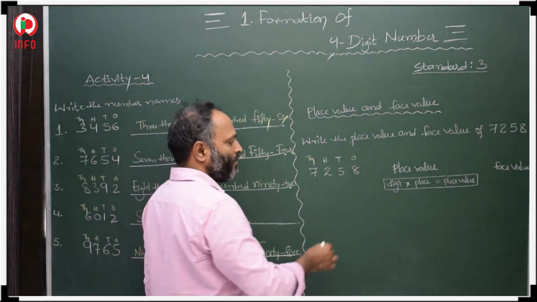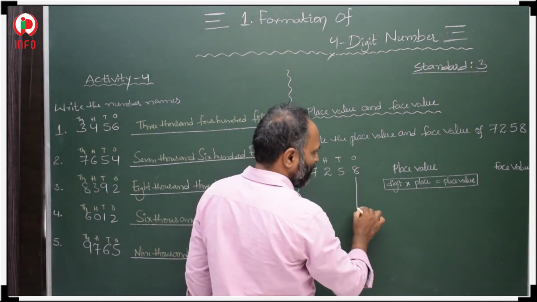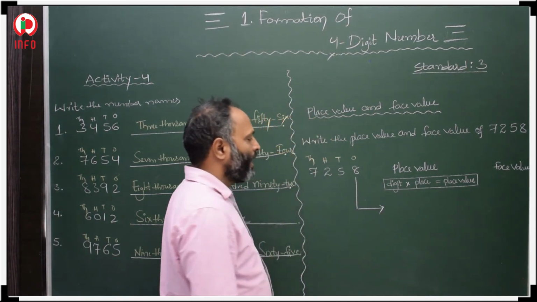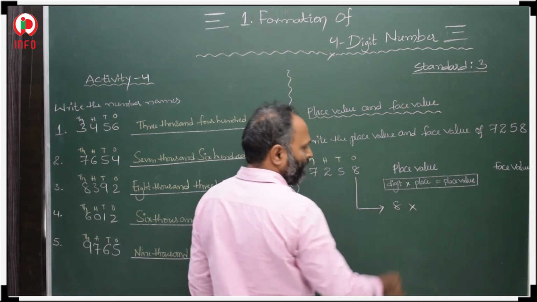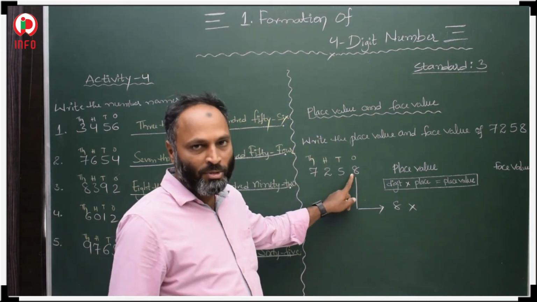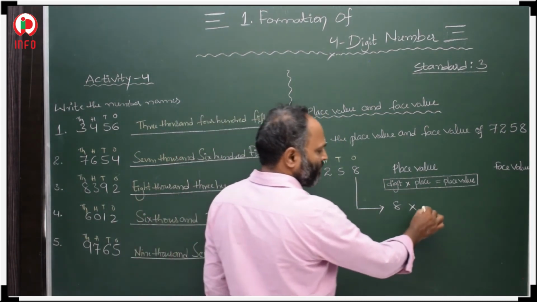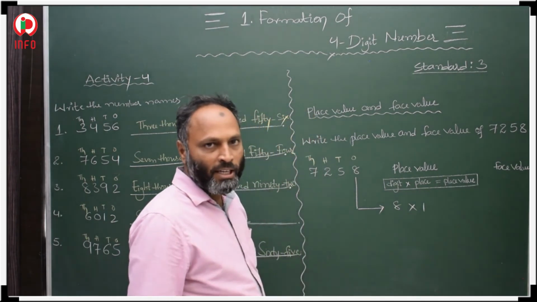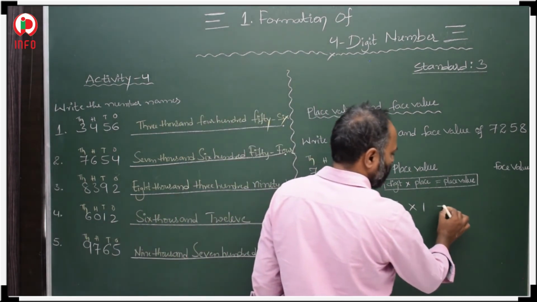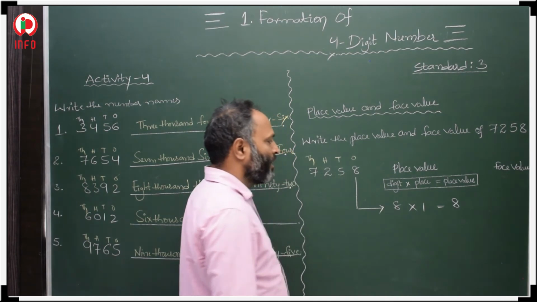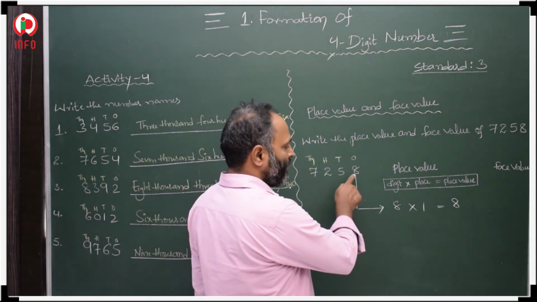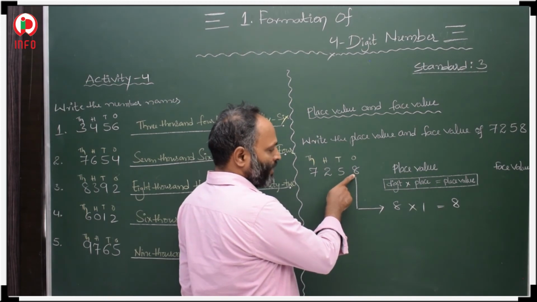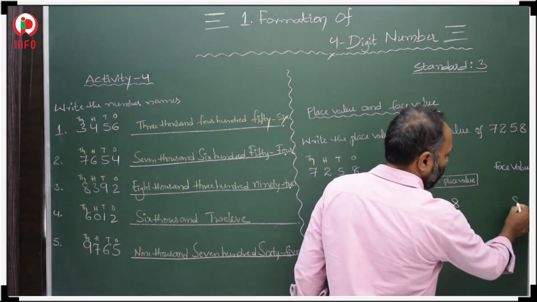First we have to write the place value of this 8. 8 is a digit. 8 is in ones place, so we multiply with 1. 8 ones are 8. This is the place value of this 8. And the face value is whatever the number is here, that number we write as face value.